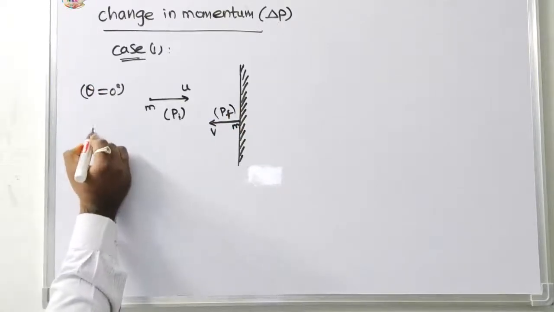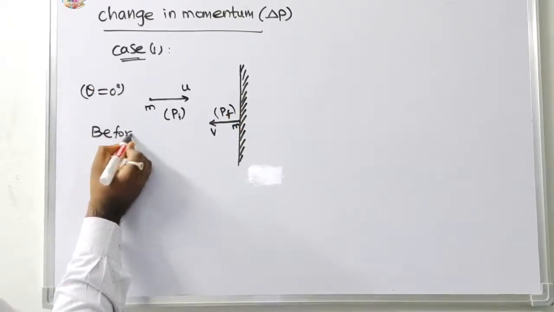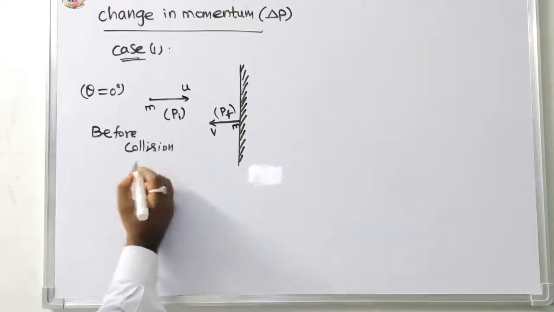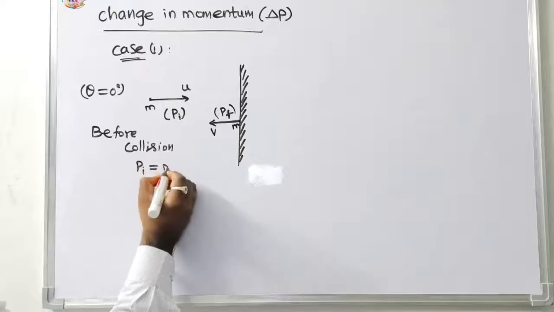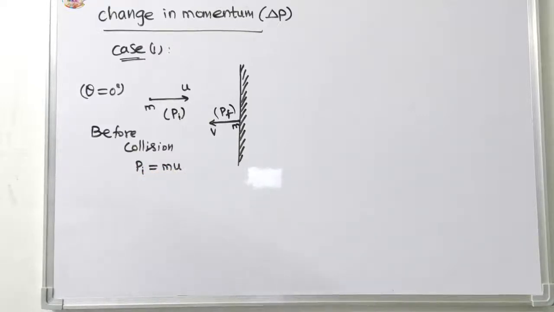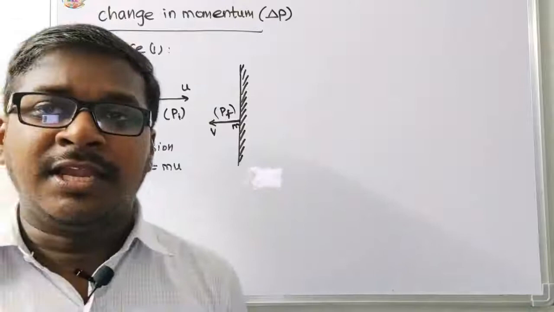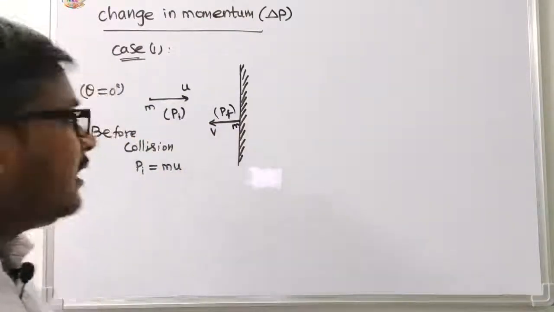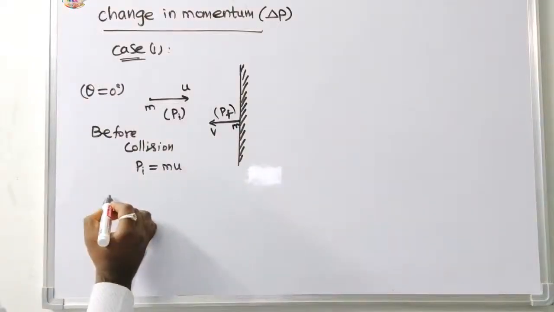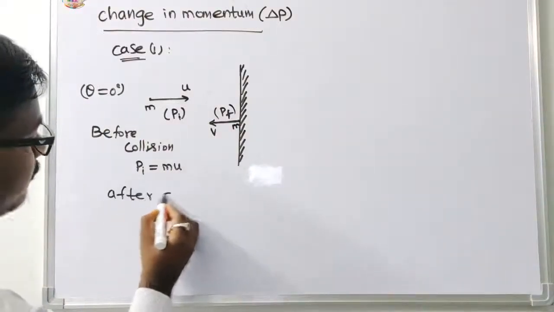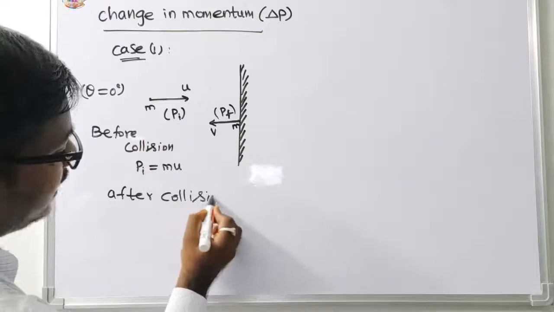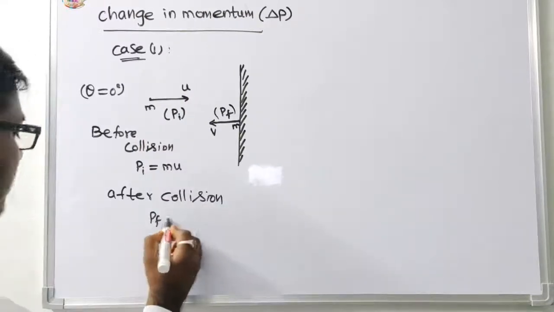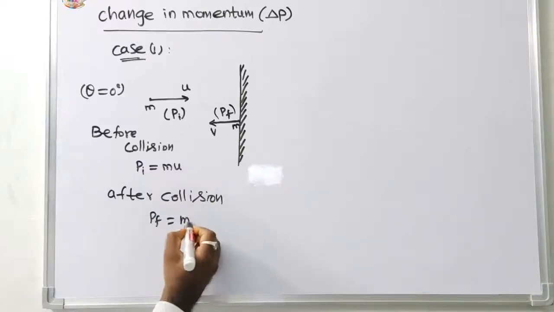So before collision, Pi is equal to mu, mass into initial velocity. Next, after collision, the initial velocity changes to the final velocity, Pf is equal to mass into velocity, mv.